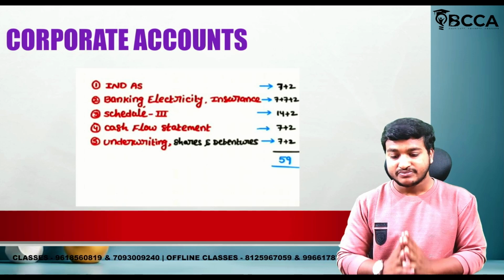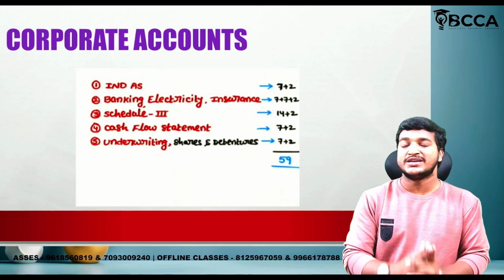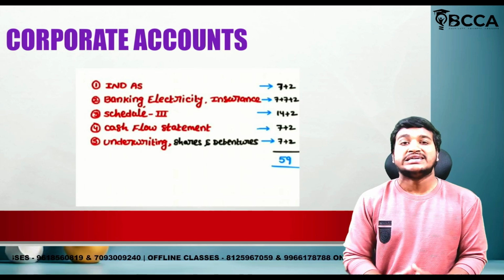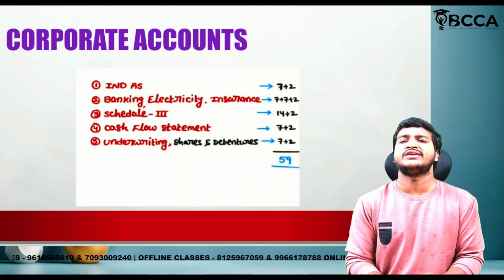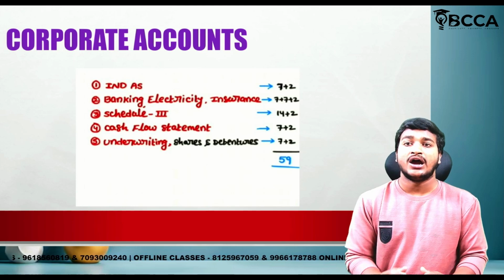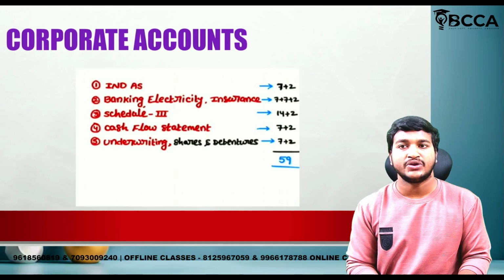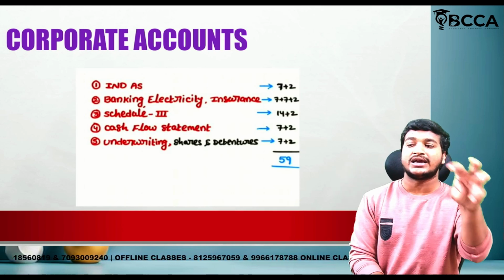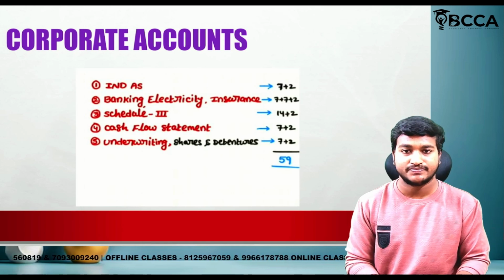Next, the third one, Schedule 3 chapter: a 14-mark question plus 1 MCQ. I discussed the 14-mark question in detail in our marathon, including how to get 10 out of 14 marks. You first have to draw the pro forma, write the direct items they have given, and make the adjustments required.